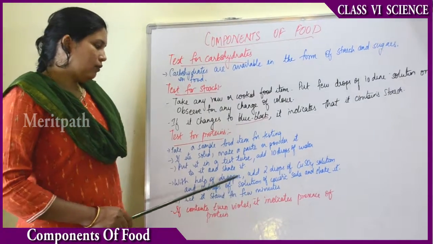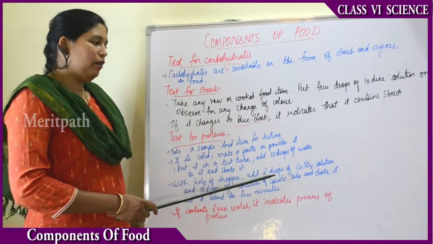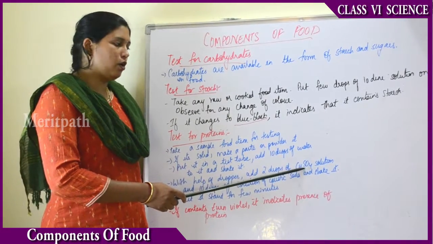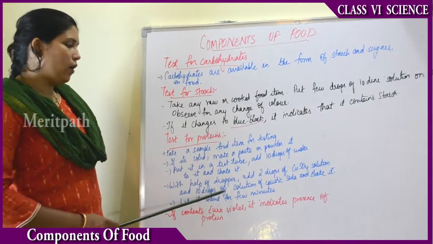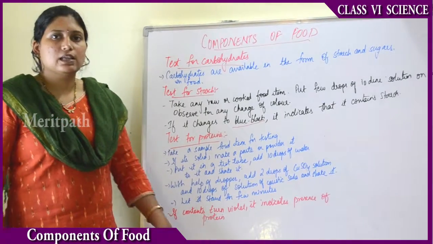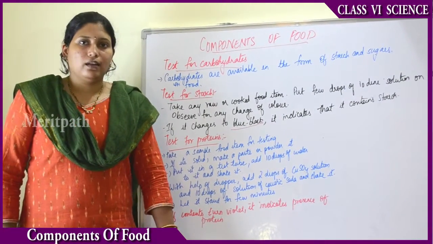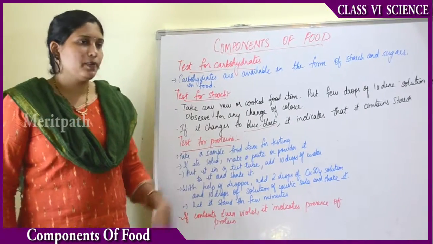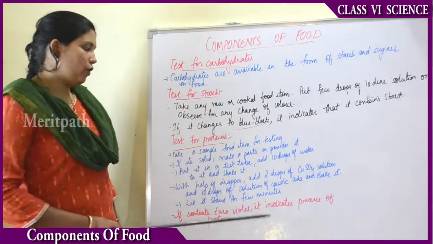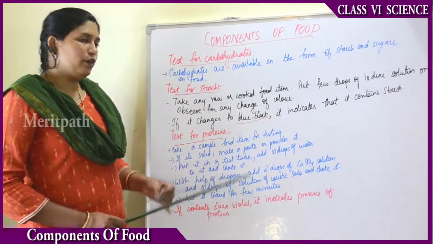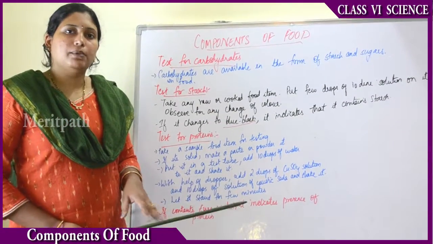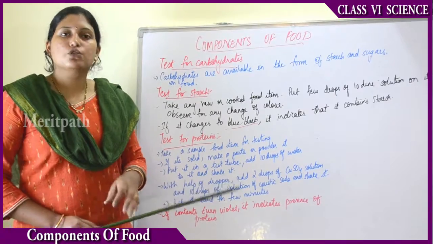With the help of a dropper, to that test tube add 2 drops of copper sulfate solution. CuSO4 is the chemical formula of copper sulfate. Then add 10 drops of caustic soda solution. How did we prepare caustic soda solution? By mixing 100 ml of water with 10 grams of caustic soda. Same way, copper sulfate we prepared by mixing 2 grams of copper sulfate with 100 ml of water. Then mix it and let it stand for some time, which means do not disturb the test tube.